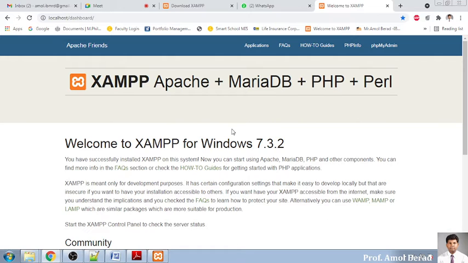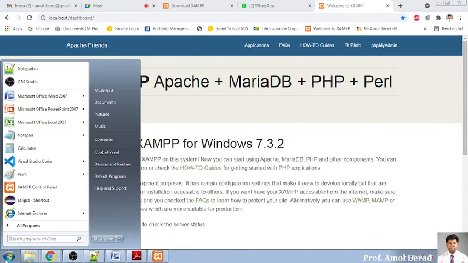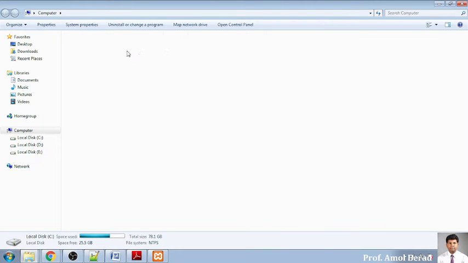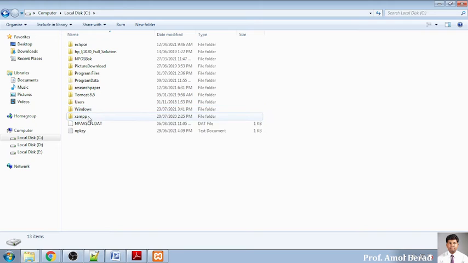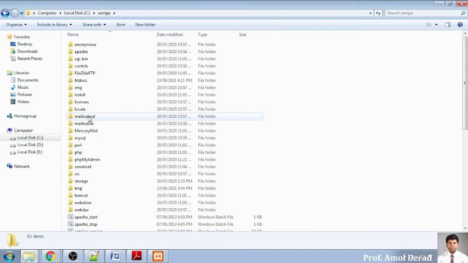Now to execute your file, we will move towards a file. Where do we have to run it from? I will go into my computer, into my C drive. I have installed XAMPP directly on my C drive, in this XAMPP folder. I double click it. Now see the path: double click on XAMPP and go to htdocs. This is the folder.